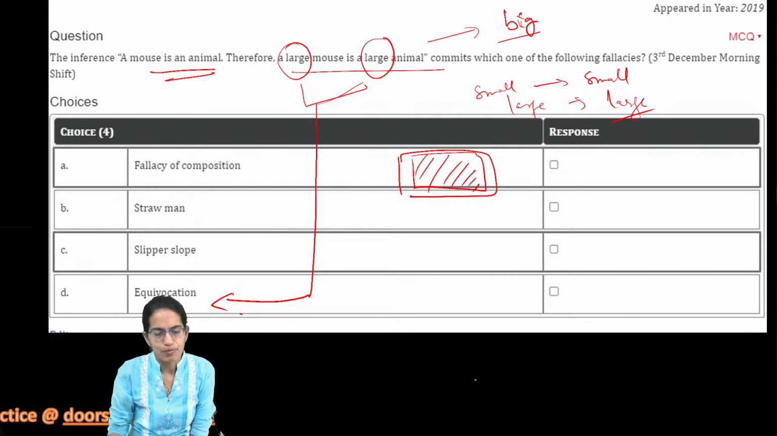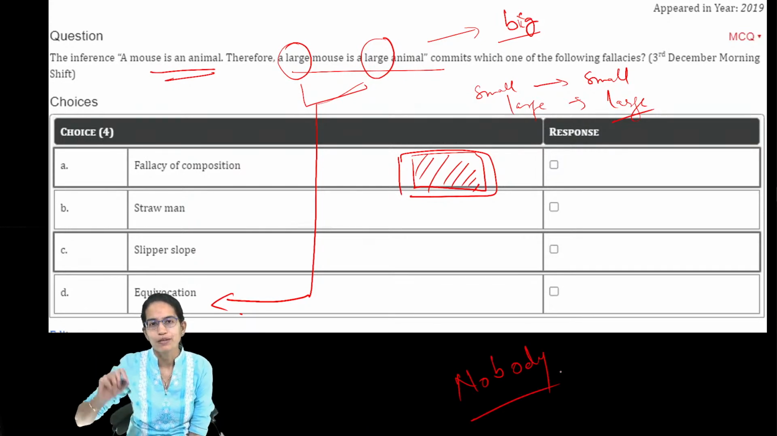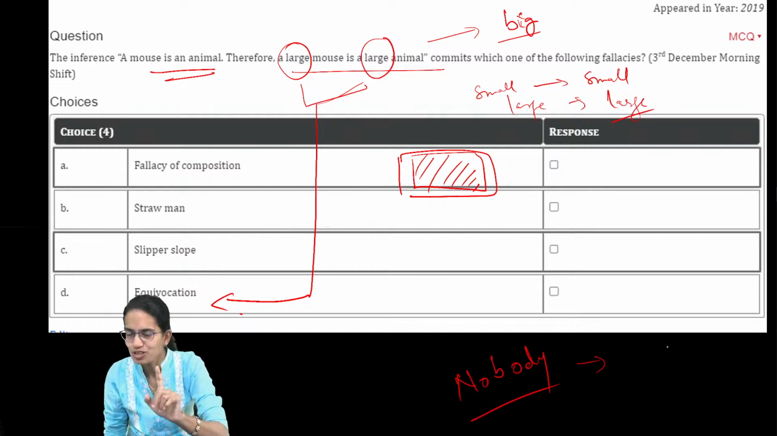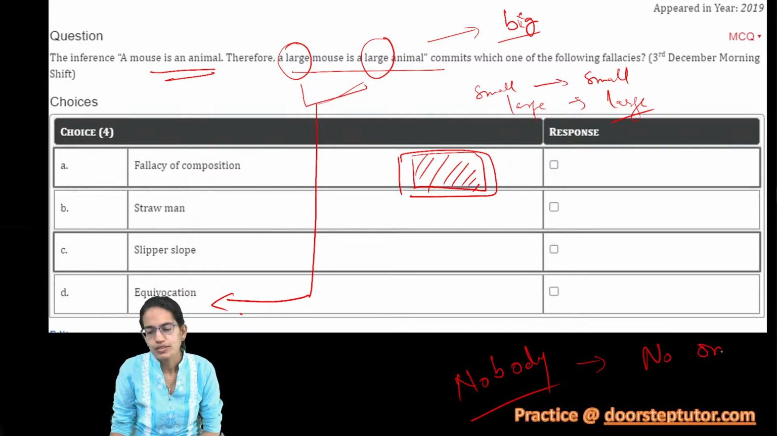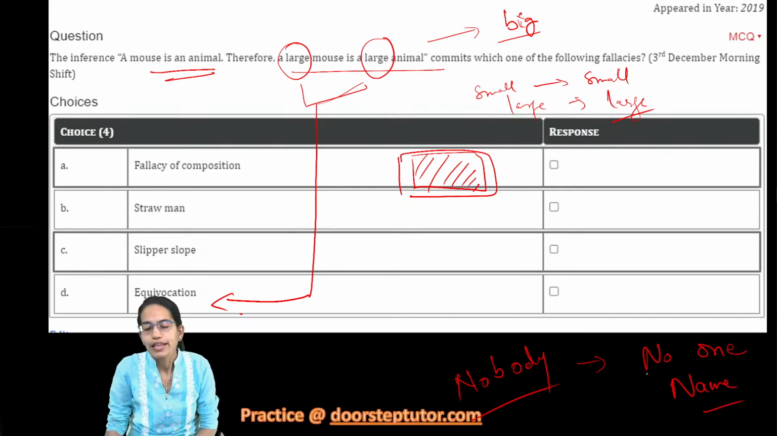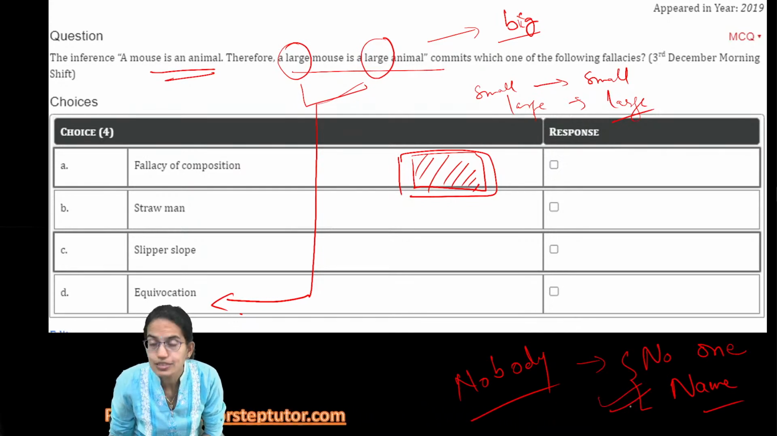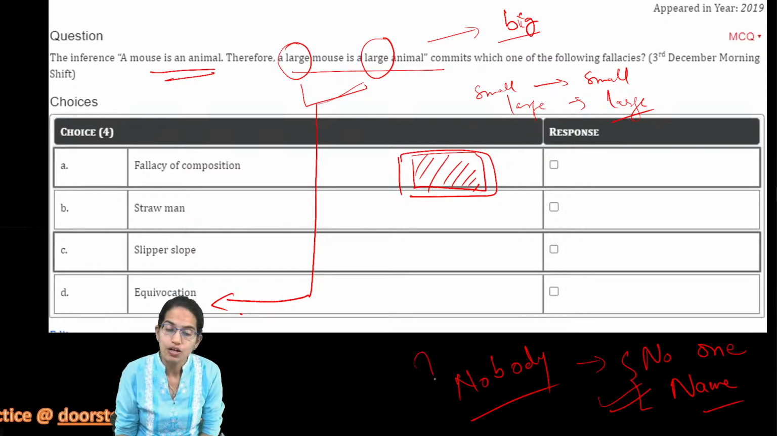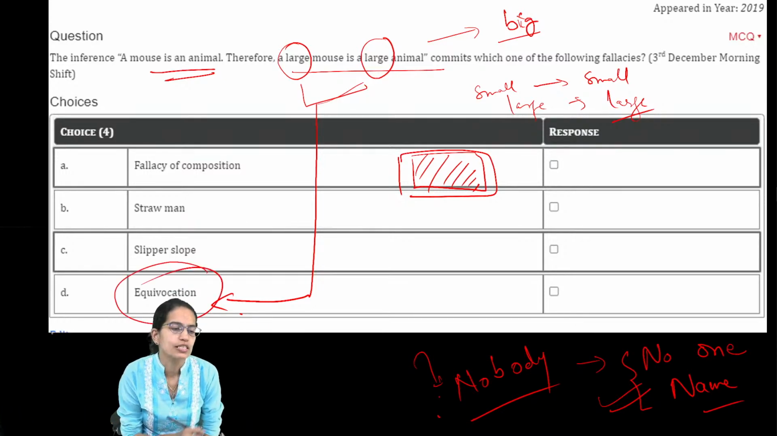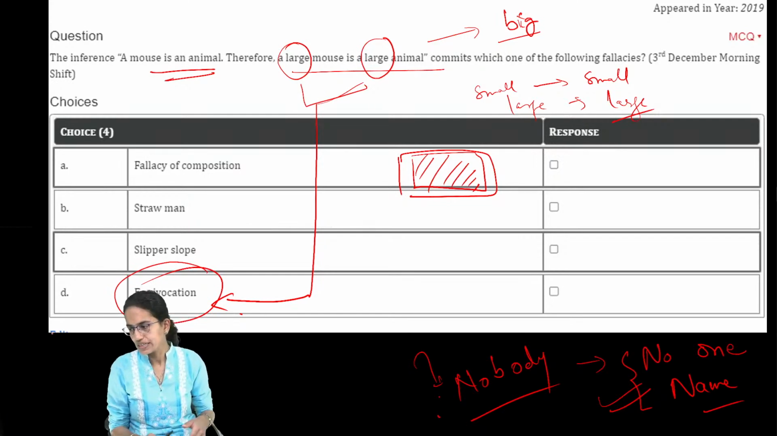I take another example. I ask you, whom did you meet on the roadside? You say nobody. Now what is this nobody? Nobody means no one was present, or nobody could be a name of someone. So it could be no one who was there or a name of a person who was there, and therefore it has two meanings which are hidden, and this kind of fallacy is called an equivocation fallacy. I hope that makes it clear.